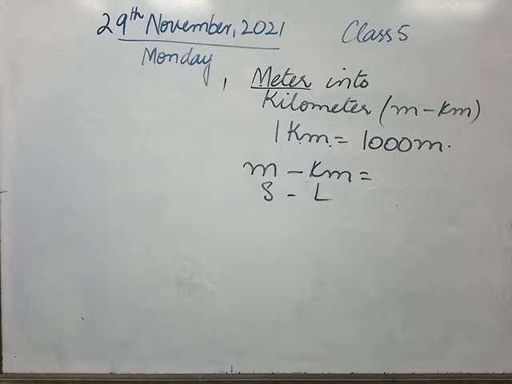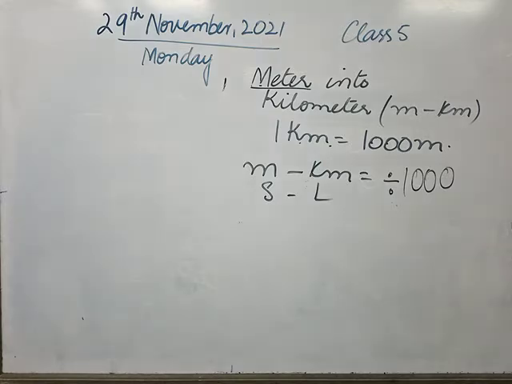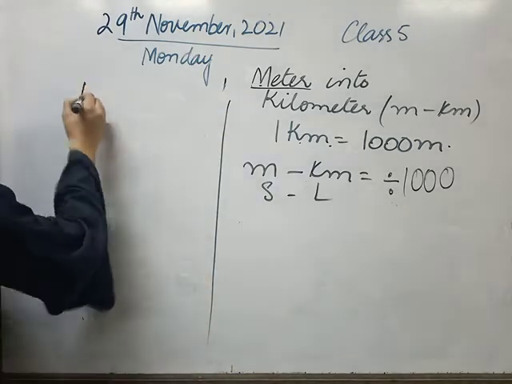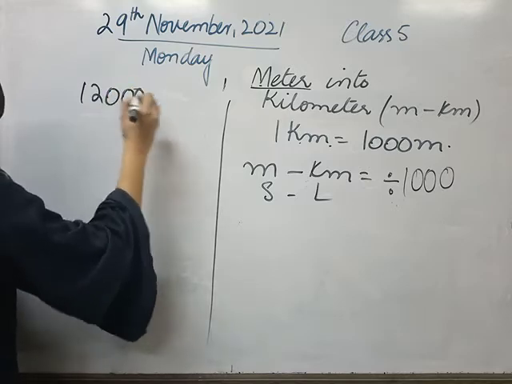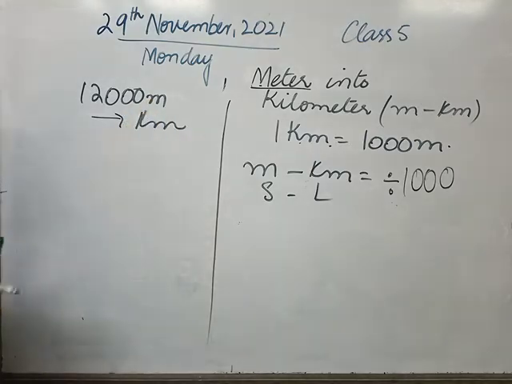So here we have a conversion factor of 1000, and we will use divide. As I told you class many times, whenever we go smaller into larger in conversions, we will divide. Fine. Now let's take an example here. I have 12,000 meter and I want to go into kilometer. So what would I do?